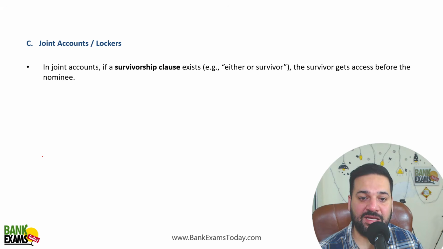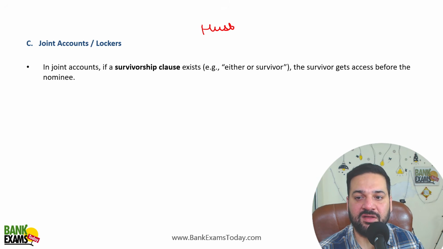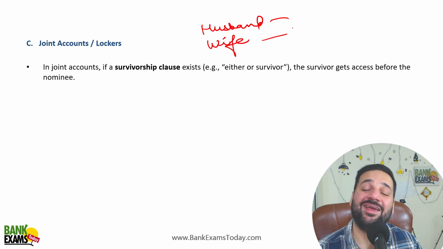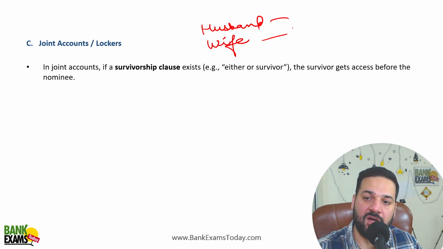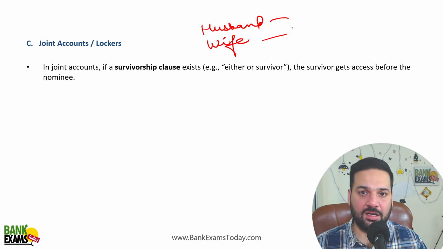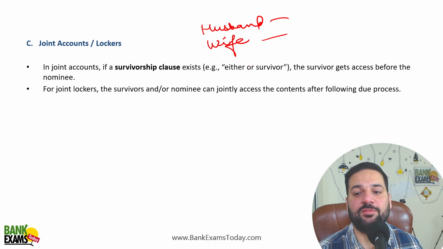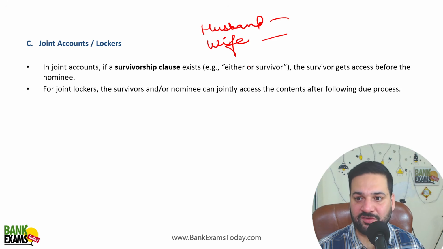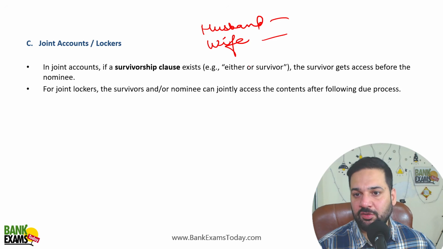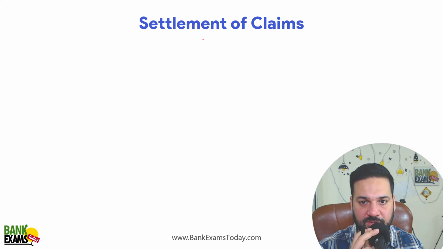In case of joint accounts, if a survivorship clause exists, what do you mean by survivorship? Let's say a husband and a wife have a joint account. In case of death of the husband, the account belongs to the wife, right? If the survivorship clause is ticked at the time of opening the account. For joint lockers, the survivor or the nominee can jointly access the contents after following the due procedure. The same survivorship clause is applicable in lockers as well.